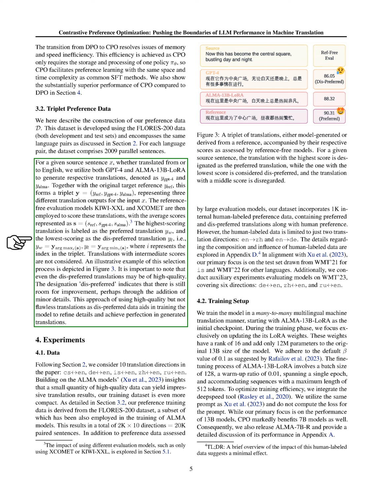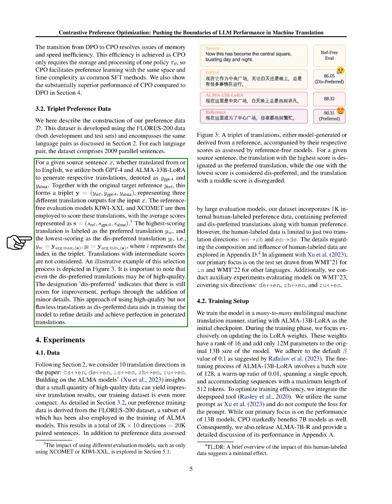For a given original sentence, whether translated from or to English, we use both GPT-4 and ALMA 13b LoRa to generate respective translations. Together with the original target reference, this forms a triplet, representing 3 different translation outputs for the input. The reference-free evaluation models QE-XXL and XCOMET are then used to score these translations, with the average scores represented.